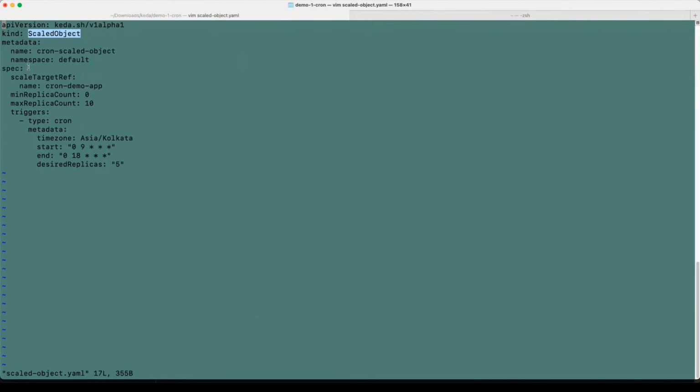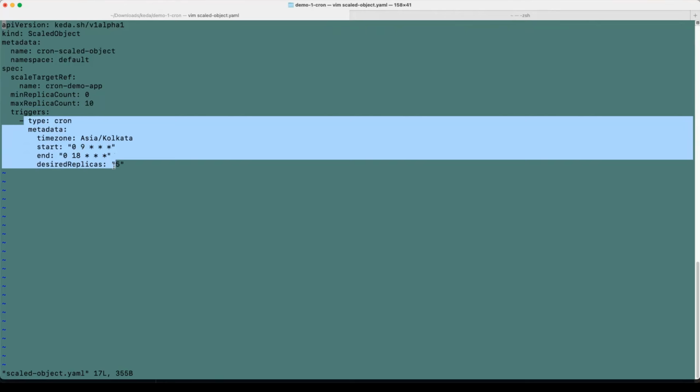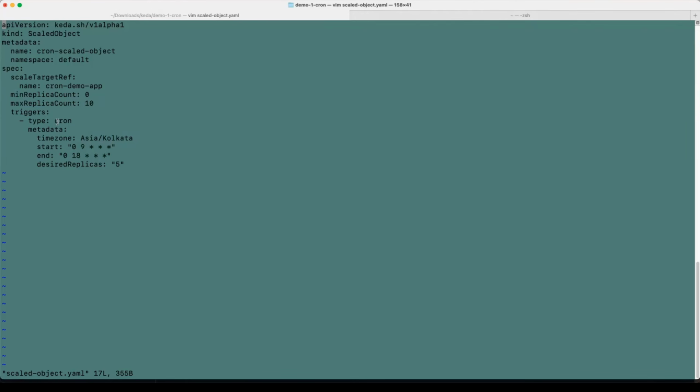Within the scaled object, I've defined the spec. Within the spec, minimum replica count is 0, maximum replica count is 10. And this is the trigger point. What is the type of the trigger? Cron. If your type of trigger is different, just change this particular part. And I've defined the cron configuration. Time zone is Asia/Kolkata.